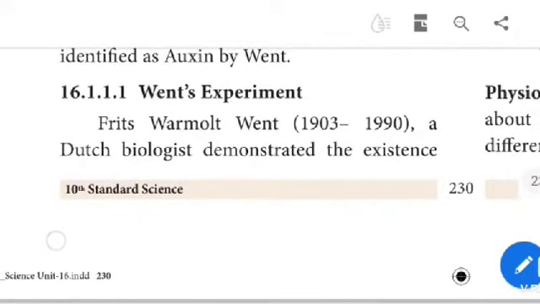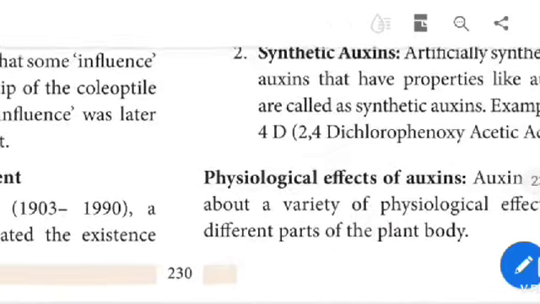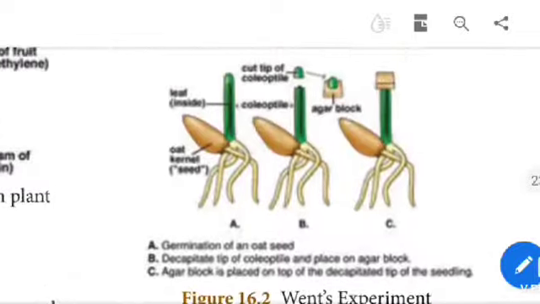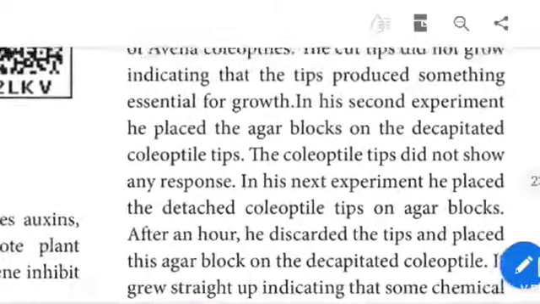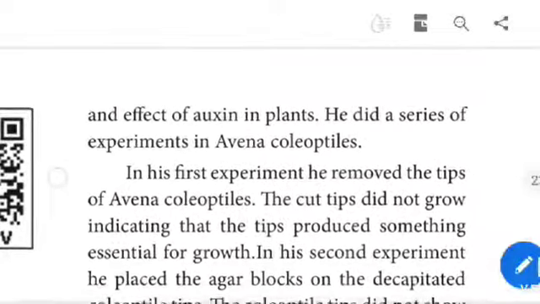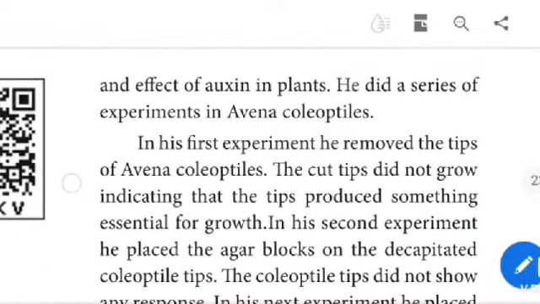Went's experiment. Frits Warmolt Went, 1903 to 1990, a Dutch biologist, demonstrated the existence and the effect of auxin in plants.